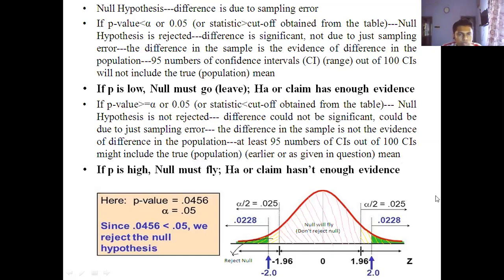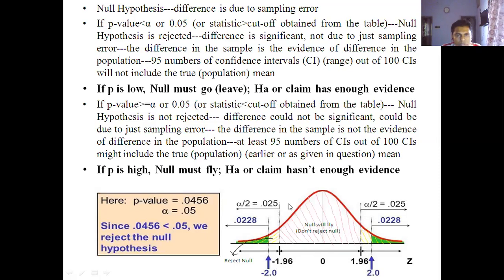Okay, so just take a look at this one. Here 95%, 1.96 is the Z value you have taken for alpha equal to 0.05. So the confidence level is 95%. That means 95% of the data will lie under 1.96 and here.